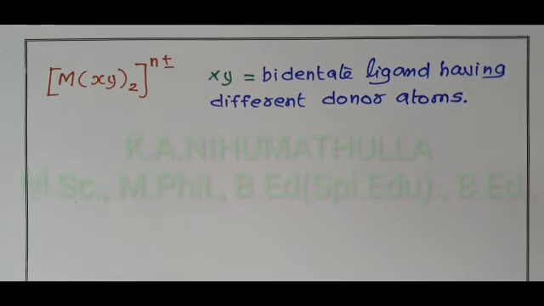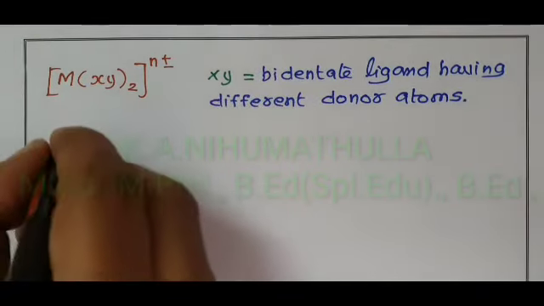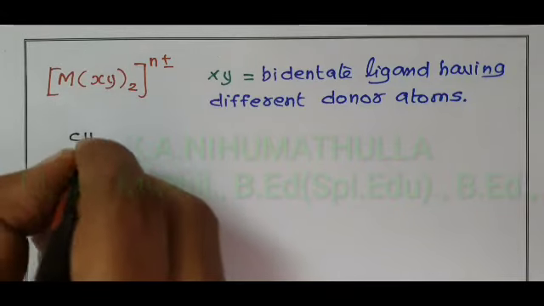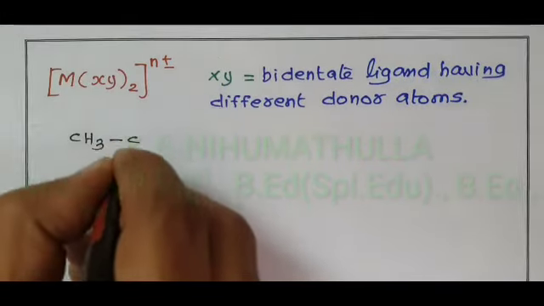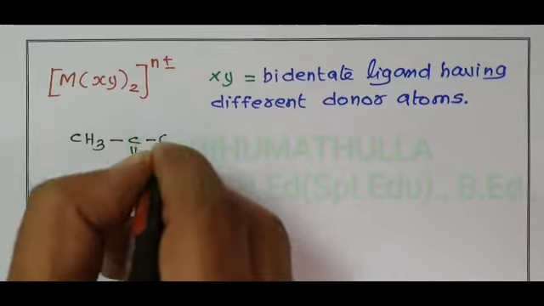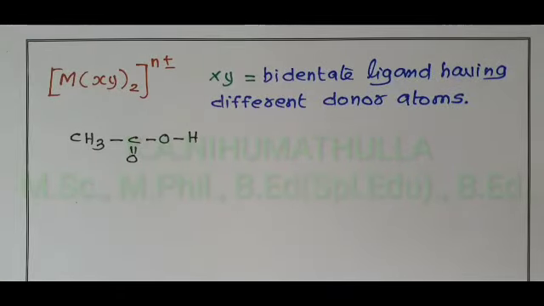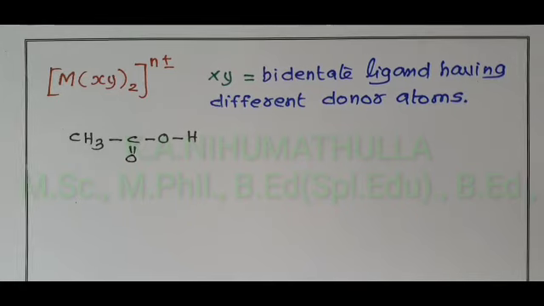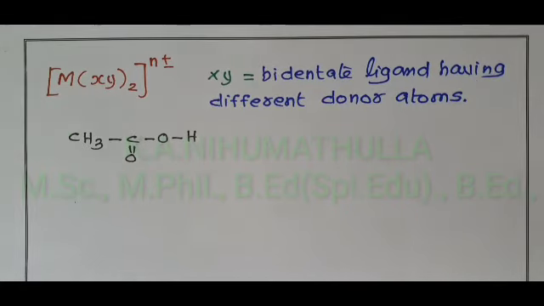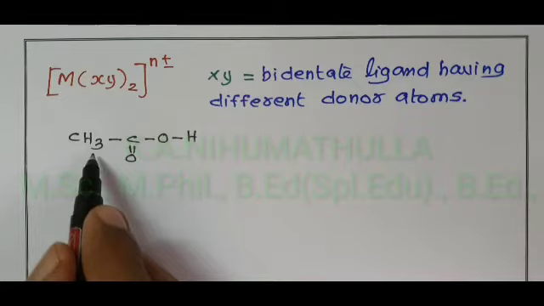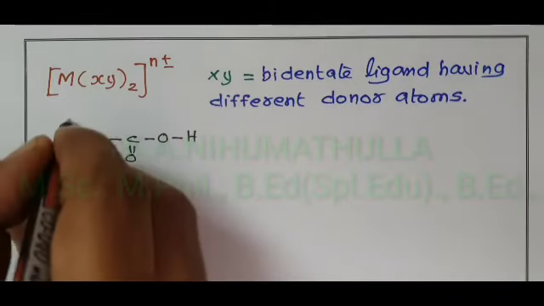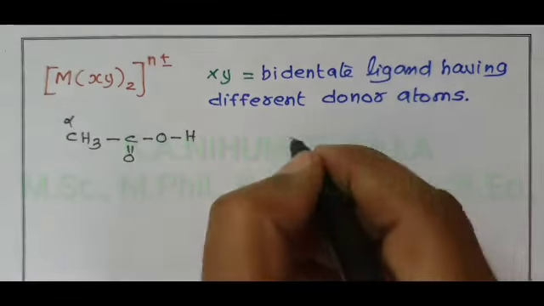Acetic acid molecular formula CH3 C double bond O OH. This is also called ethanoic acid. If the functional group is attached to the carbon atom, that is the alpha carbon.